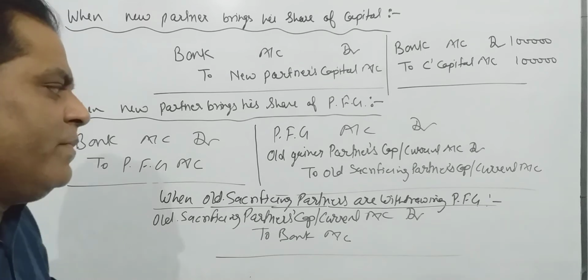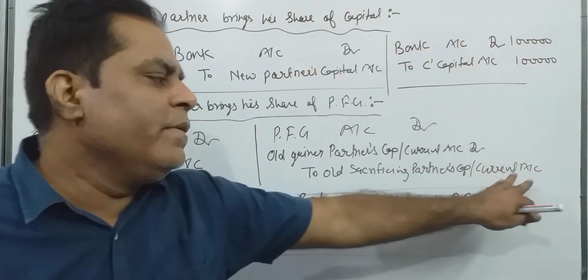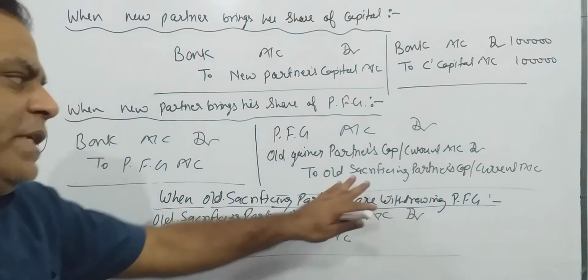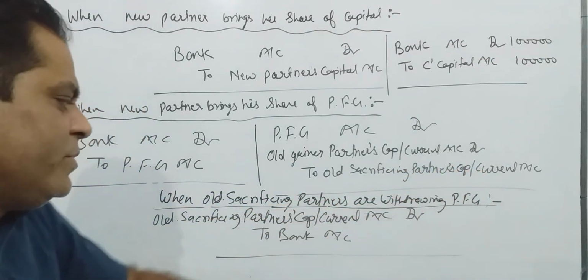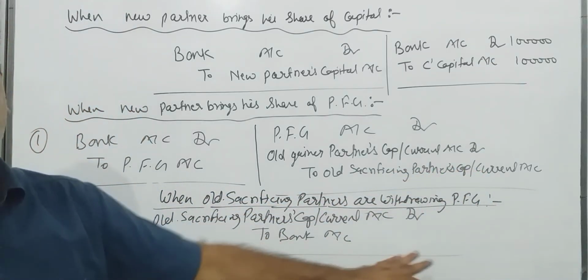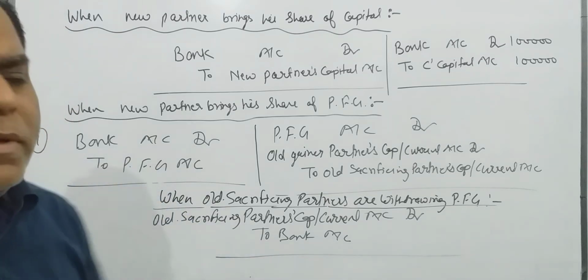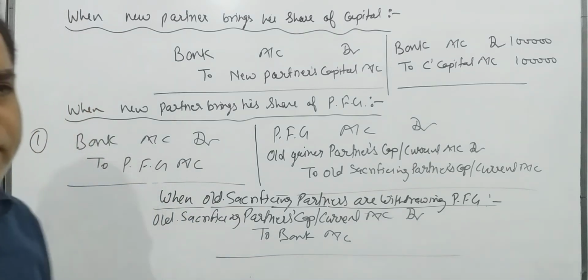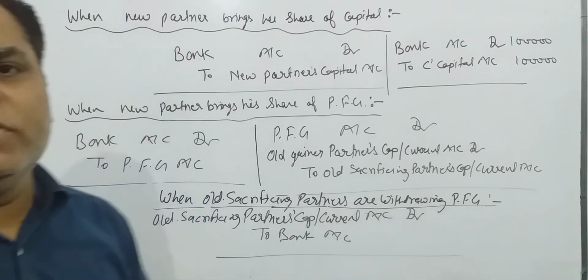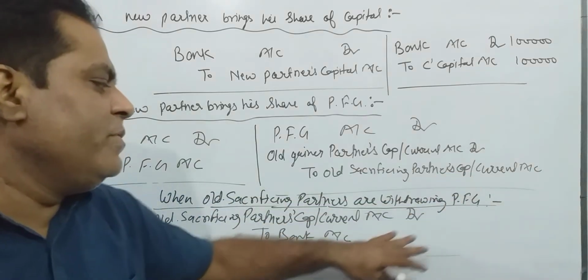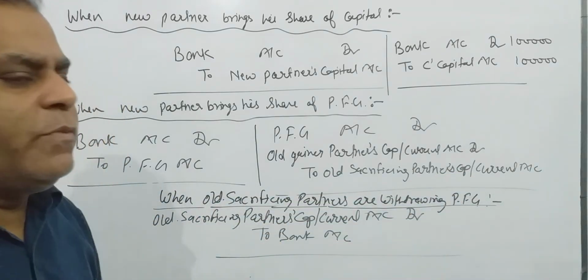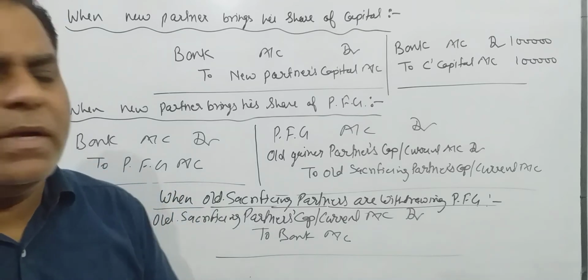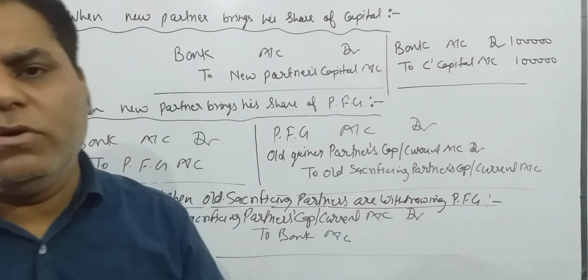The same amount of goodwill which is created here is withdrawn by the old sacrificing partner as per the instruction of the question. Sometimes the entire amount of goodwill is withdrawn by the partner, so the entire amount will be recorded. And if suppose half the amount of premium goodwill is withdrawn by the partner, then only half the amount will be recorded here.